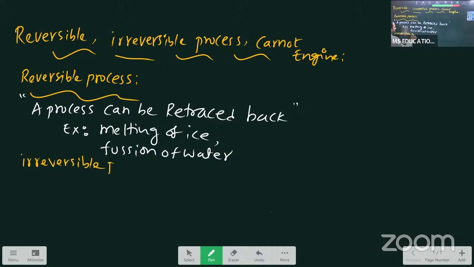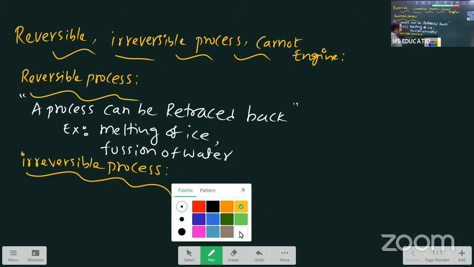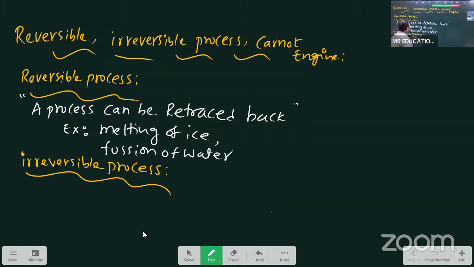Irreversible process. See, here a process can be retraced back. Quite opposite: a process cannot. Again, one more example. For example, students, in our daily life we are watching milk. By using milk, we can get curd.